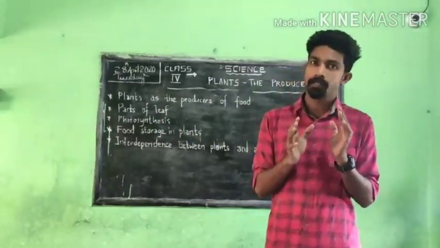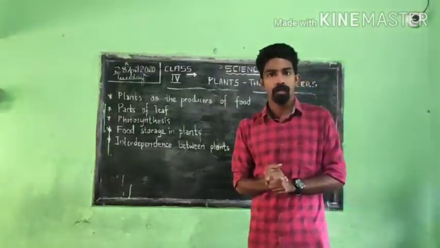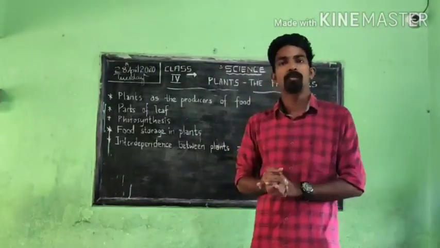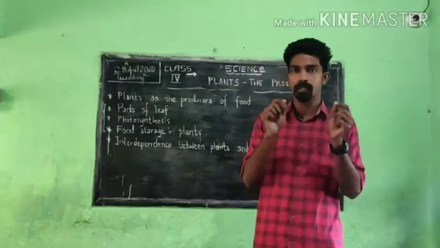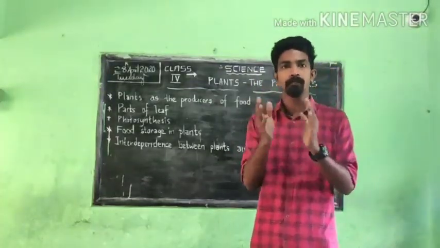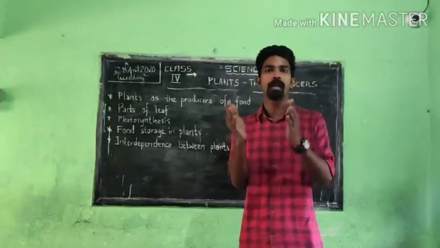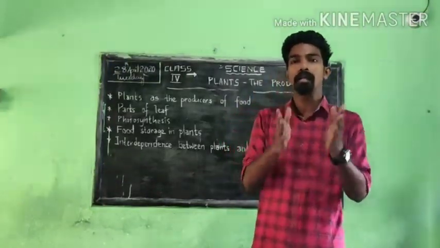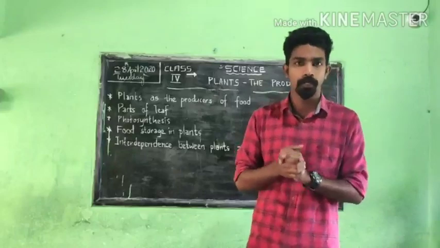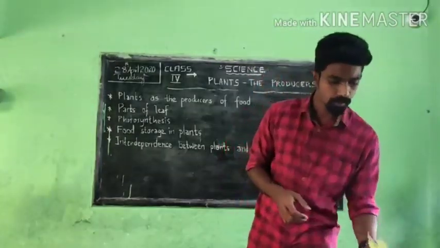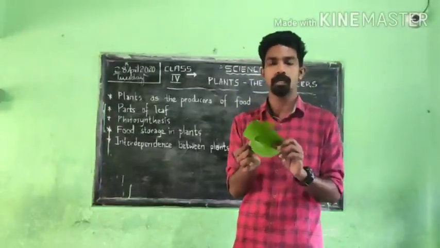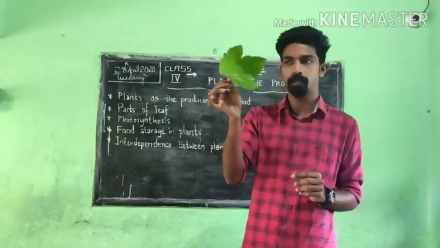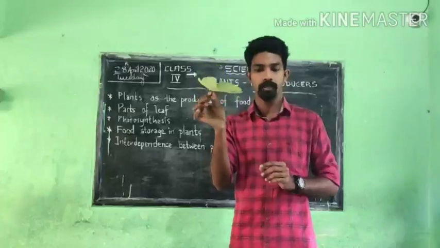I think in your house there are different types of plants, different types of trees, so many. Have you ever noticed that the leaves of one plant compared to another plant, or one tree to another tree, will be different? I have some leaves here. This is a leaf which we have in our school, that is Angur ka leaf, grapes. That is a grapes leaf.